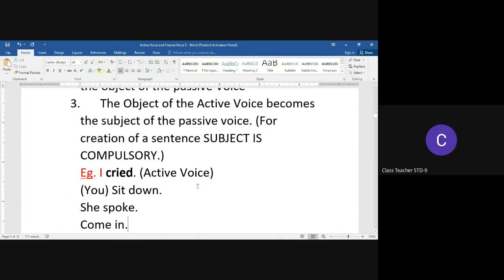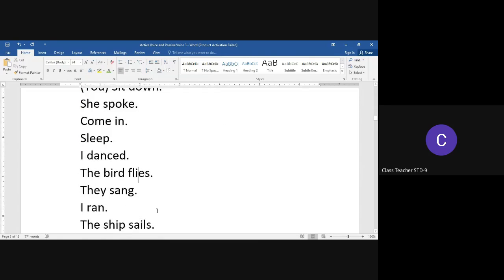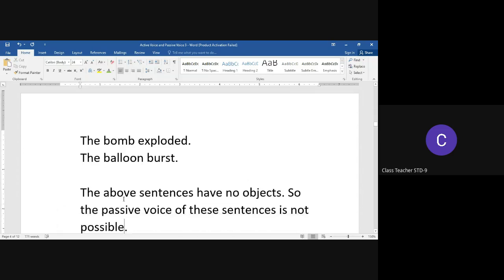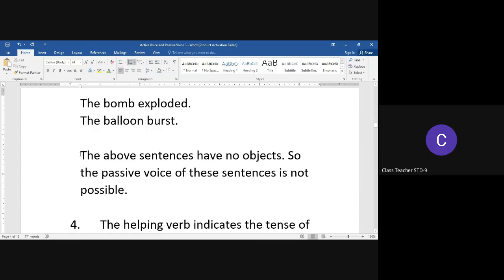So that is why when we do not have objects in the active voice, we cannot transform the sentence from active voice to passive voice. Right? All these cases, I danced, the bird flies, they sang, these sentences do not have objects. So that is why passive voice for these sentences is not possible. It says the above sentences have no objects, so the passive voice of these sentences is not possible.